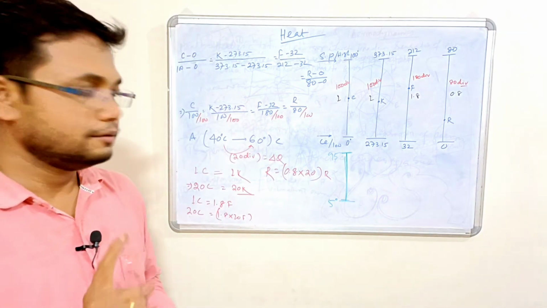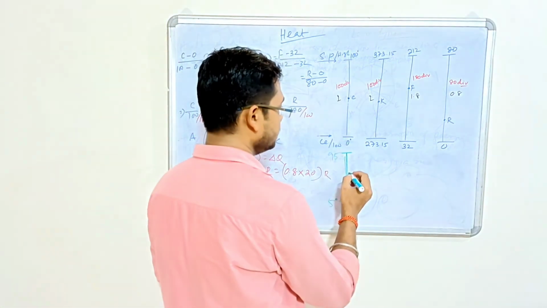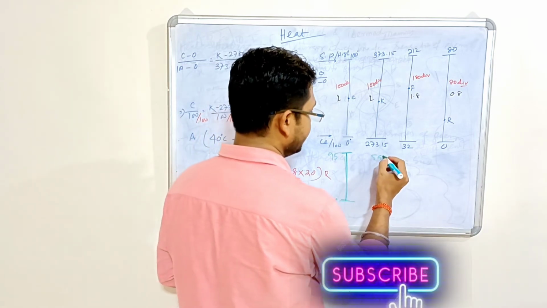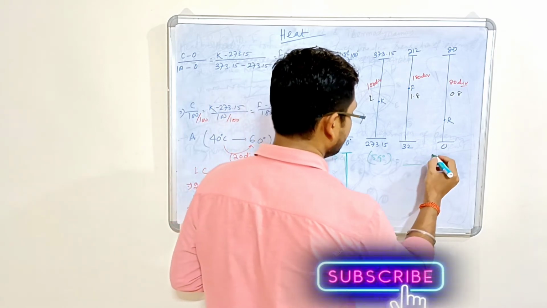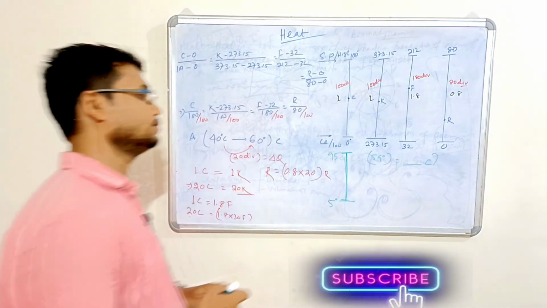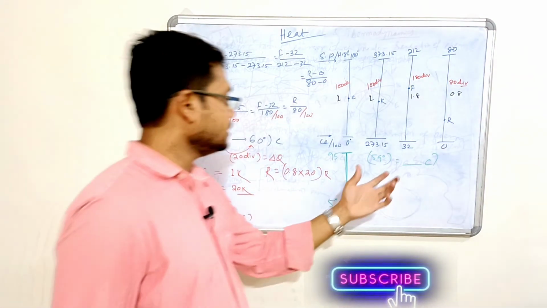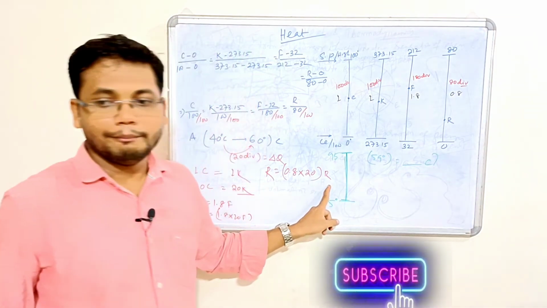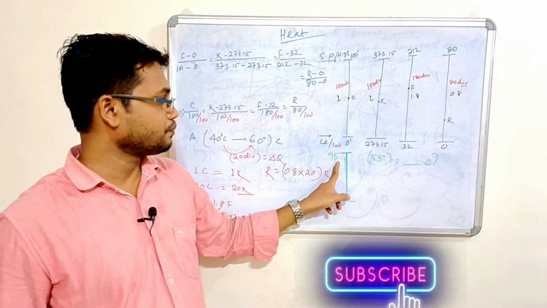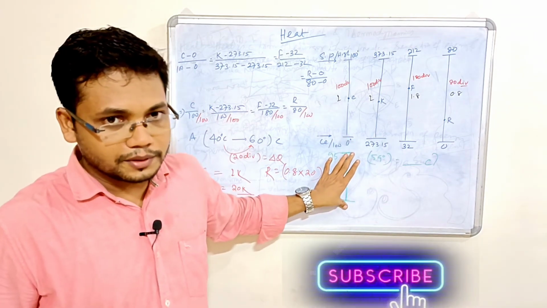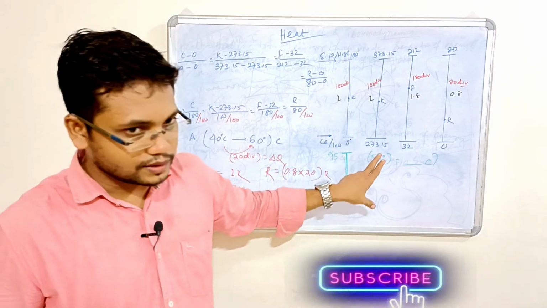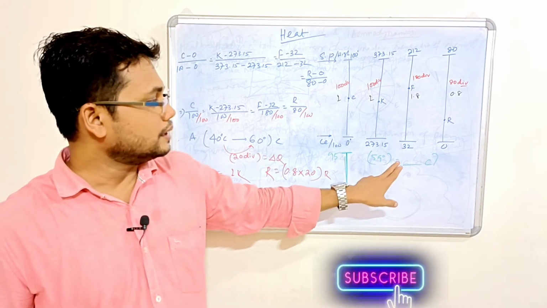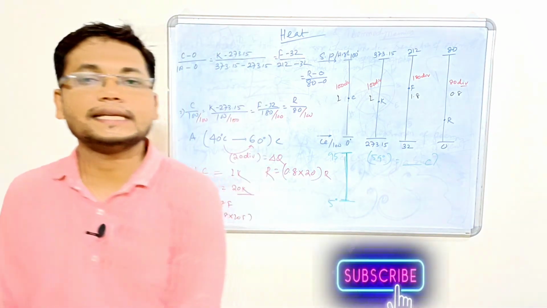If the faulty thermometer measures a temperature of 59 degrees, what is the corresponding temperature in case of centigrade? So the question is, we have a faulty thermometer whose minimum is 5 degrees, maximum is 95 degrees, and by using this thermometer we measure the temperature of the object. Our object reads 59 degrees. So what is the temperature in the centigrade scale?